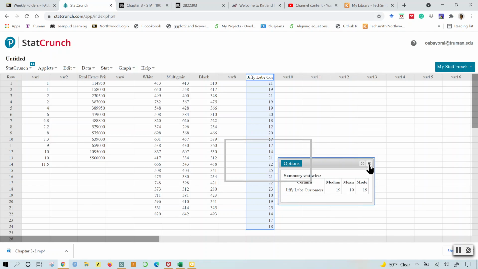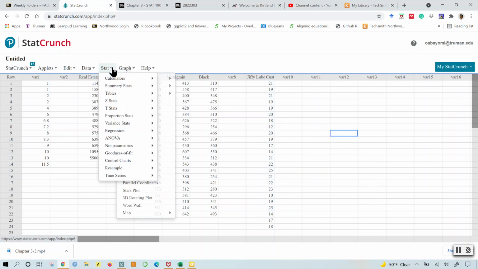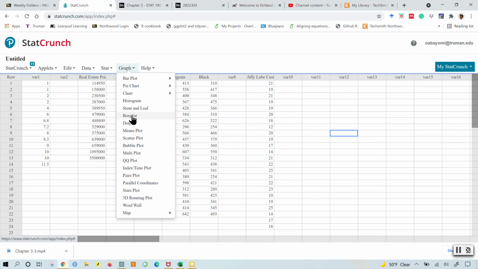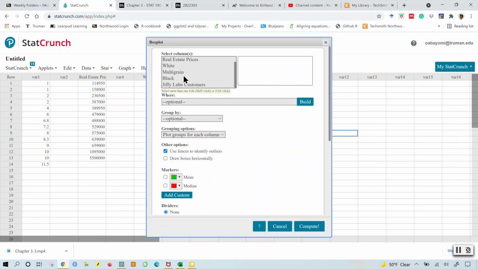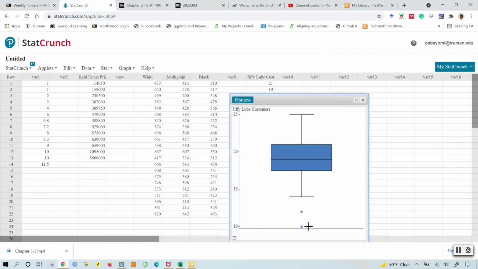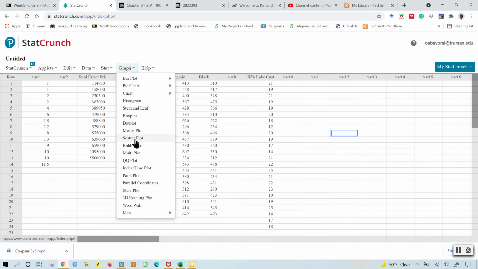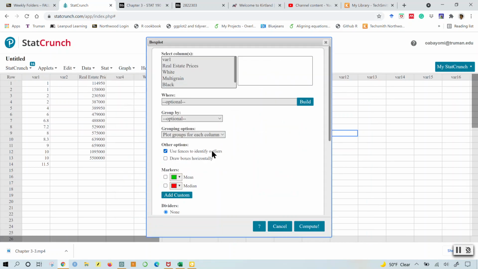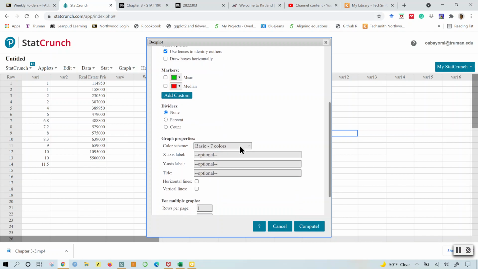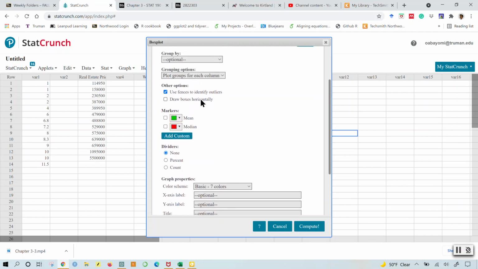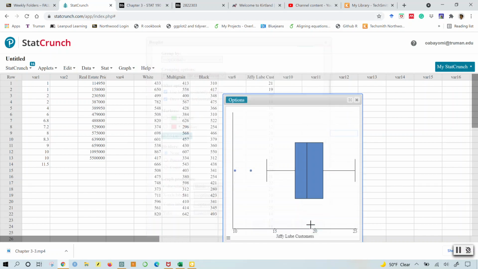I'm going to close this and go to graph, box plots, and box plot of Jiffy Lube customers, and compute that. Well, I can see this from top to bottom, not my preferred, so I'm going to go back to box plot, this time still of Jiffy Lube, but I'd like to see it from left to right. That is, the boxes are drawn horizontally. So I'm going to check this box and compute.